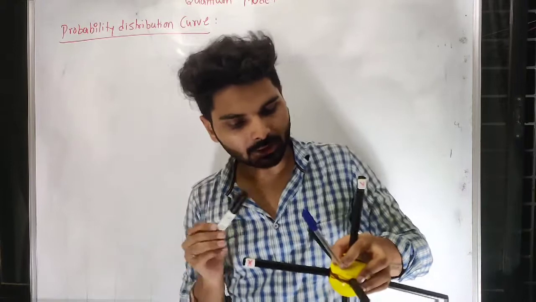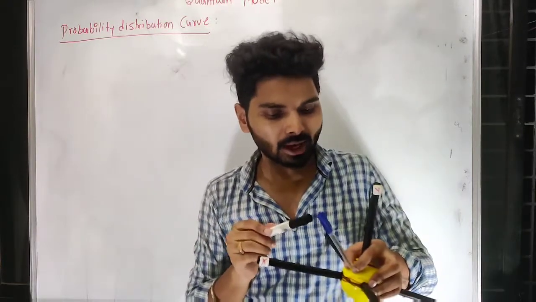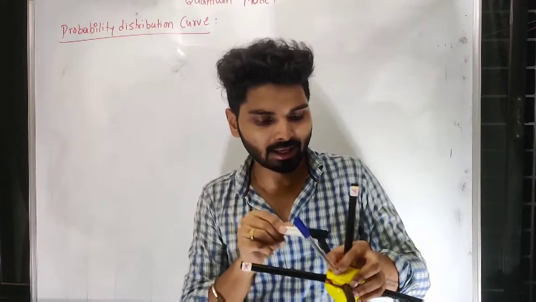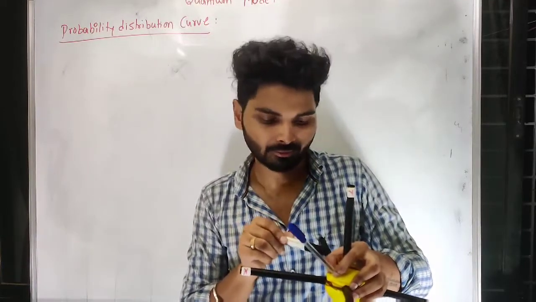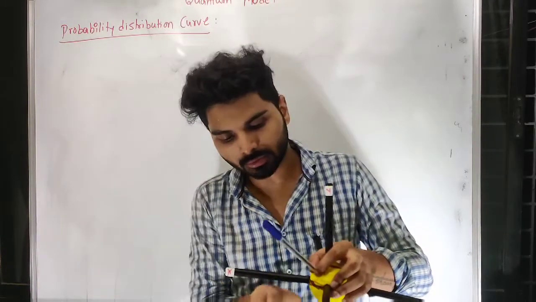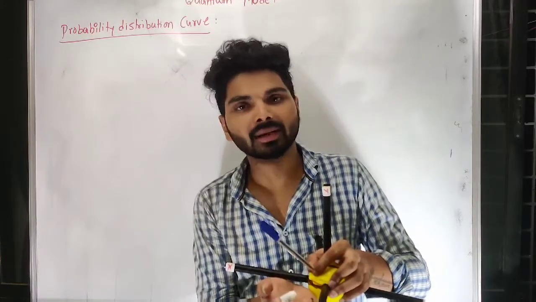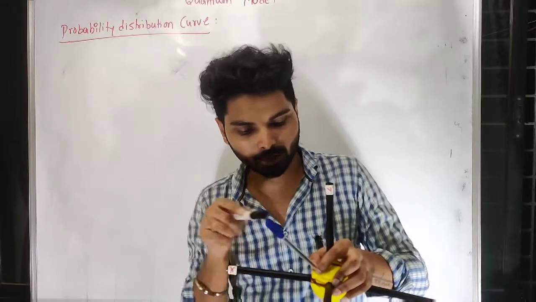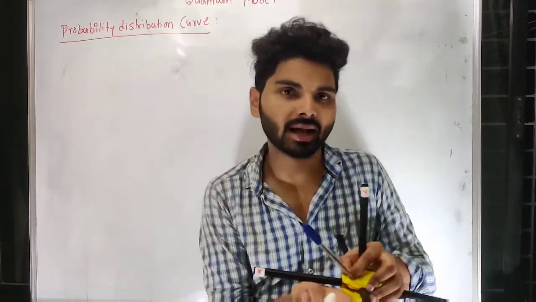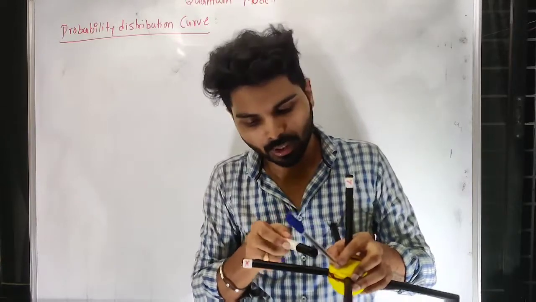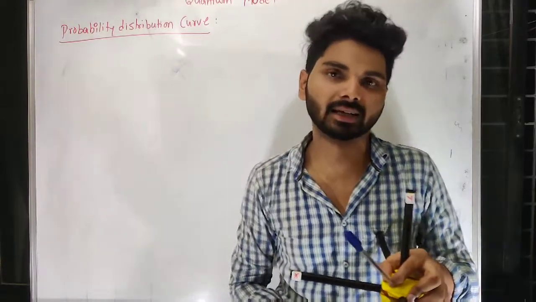If I consider this angle as, let us say, theta, then from here to this particular plane must be 90 minus theta, because the total angle is 90.